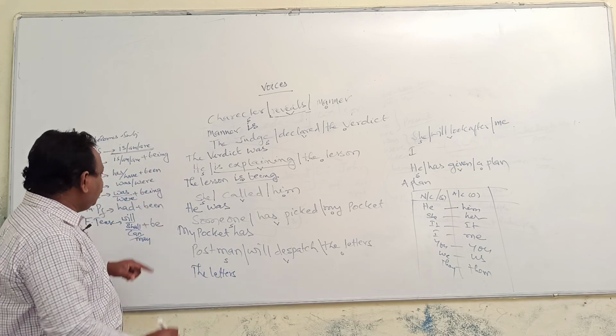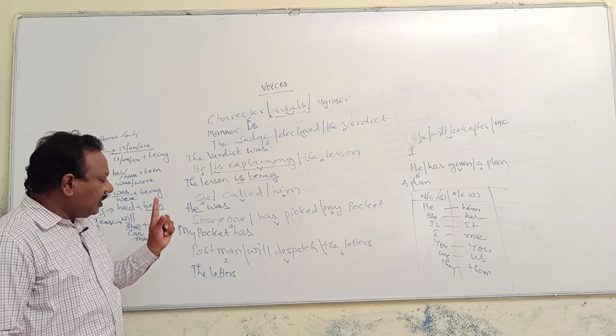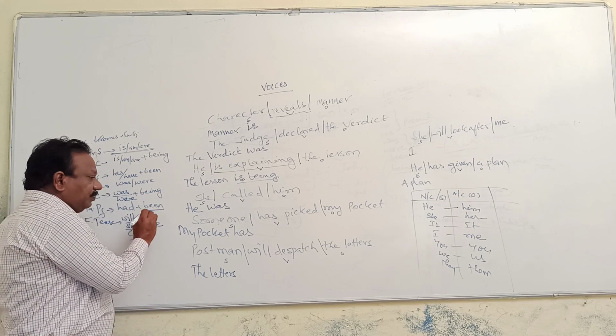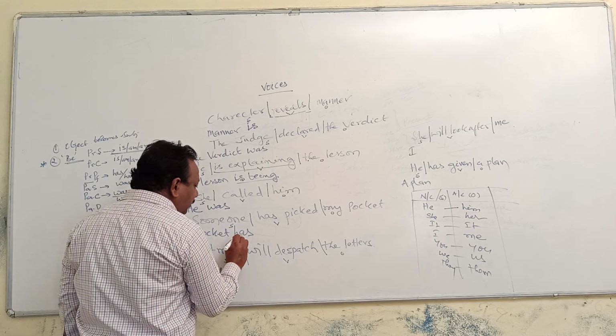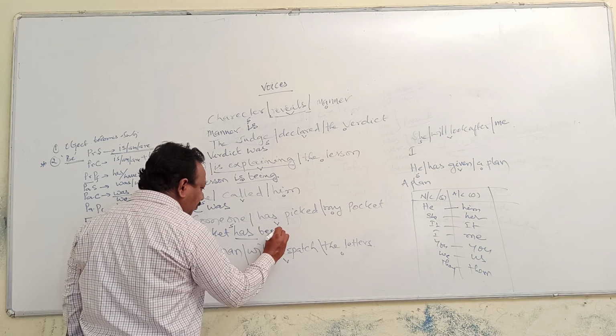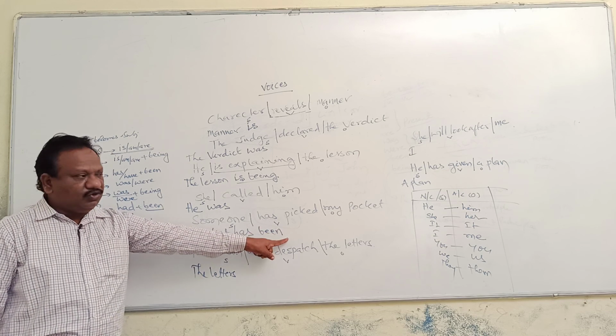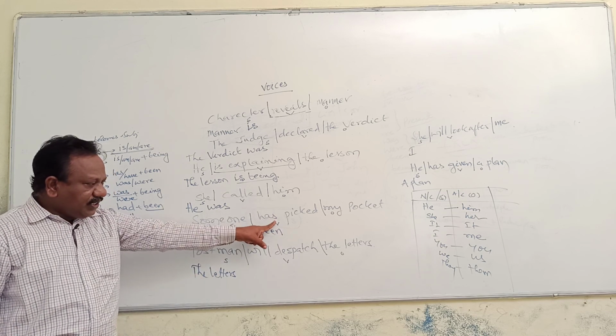Here, if we take been as a be form, that is the third form of the verb along with the be form. It is the perfective be form. In order to indicate the present, you have to use has. In order to indicate the perfect, you have to use the perfective be form, that is been. Has been indicates the present perfective form. So the given sentence is in present